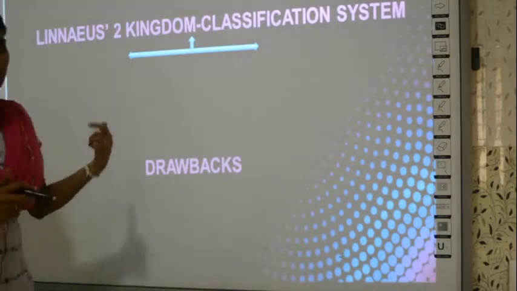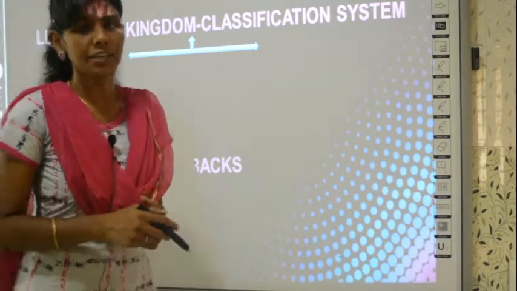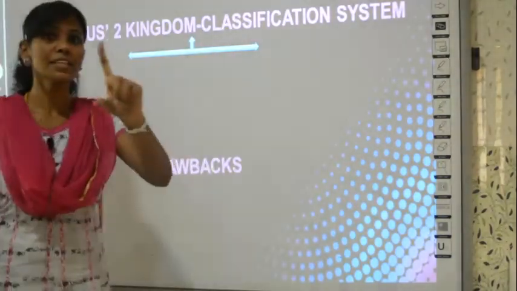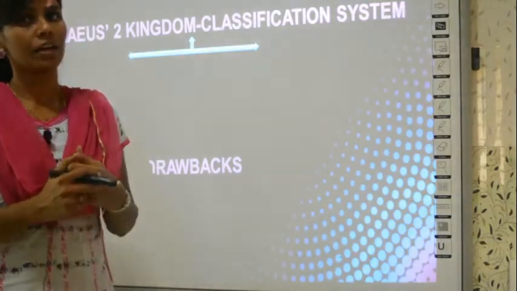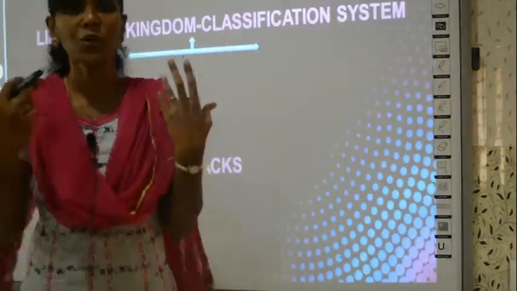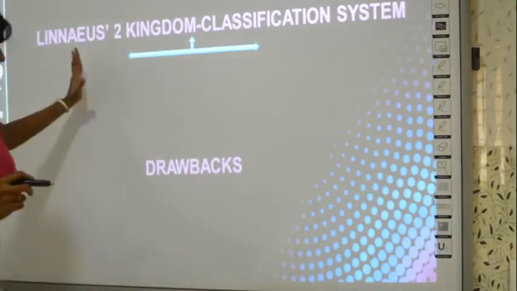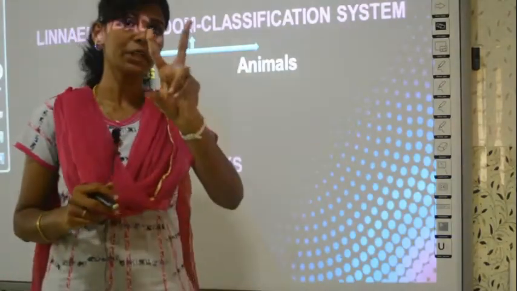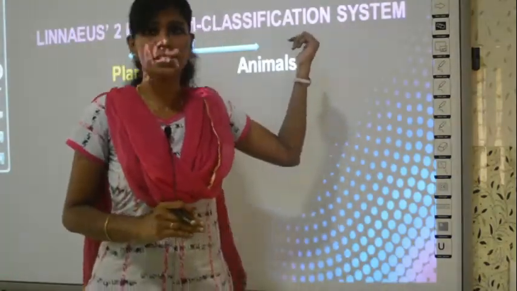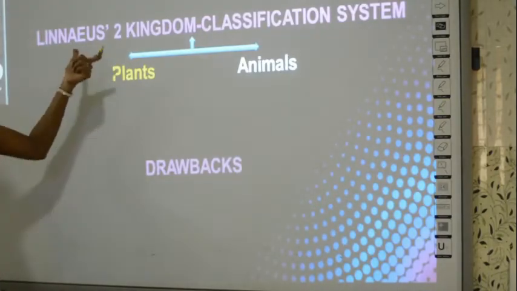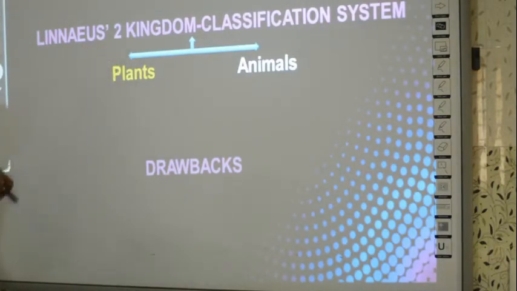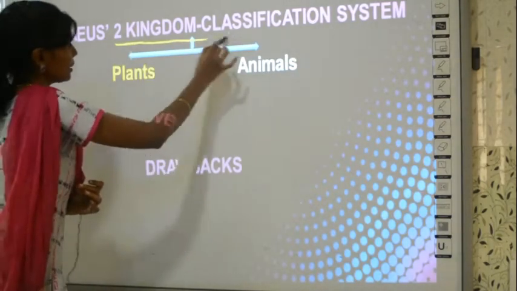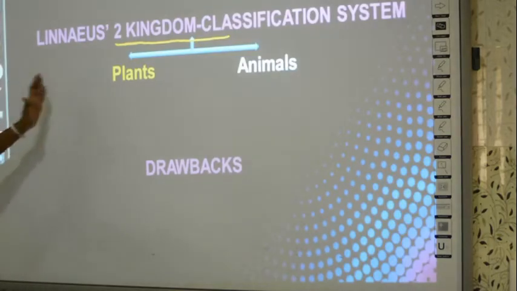Okay. So next we will study about the person, the scientist who first classified the plants. This man, Linnaeus, was the first scientist who classified the organisms in this world. How did he classify? He classified them as plants and animals. All the organisms in this world were classified into two, called plants and animals, by this scientist called Linnaeus, and his system of classification is called Linnaeus' two-kingdom system of classification. What is the system called? Two-kingdom classification system. Okay.